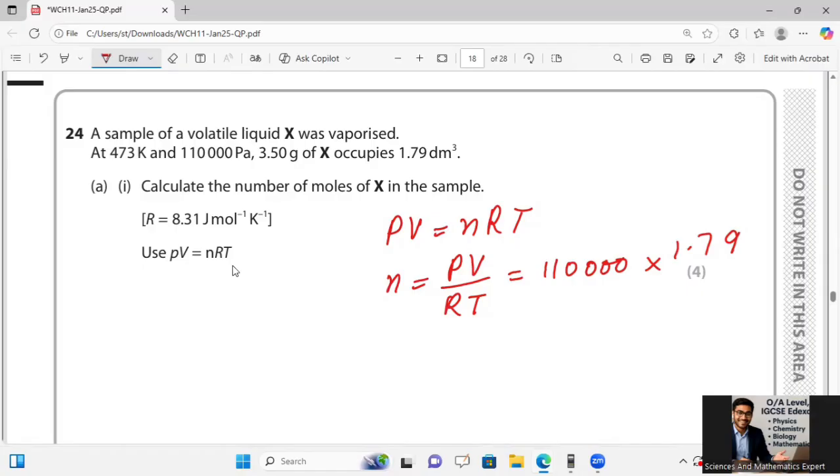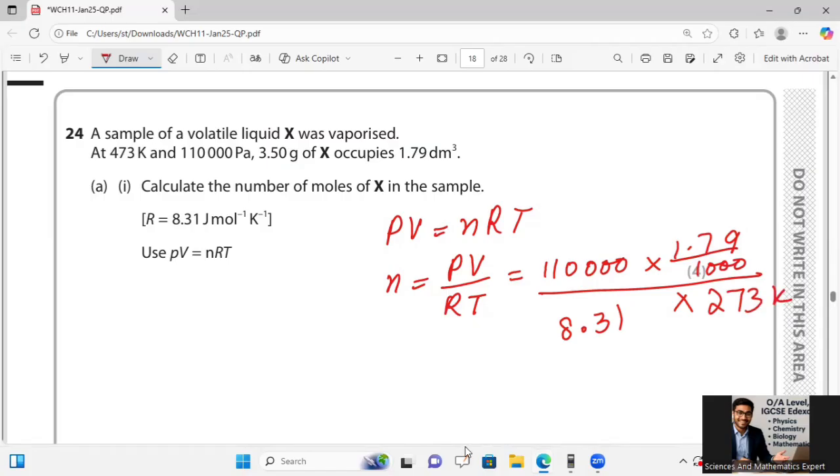I want the volume in the form of cm cube, so the volume is divided by 1000, also divided by R, the general gas constant, which has the value 8.31, multiplied by the temperature, taken as 273 Kelvin.